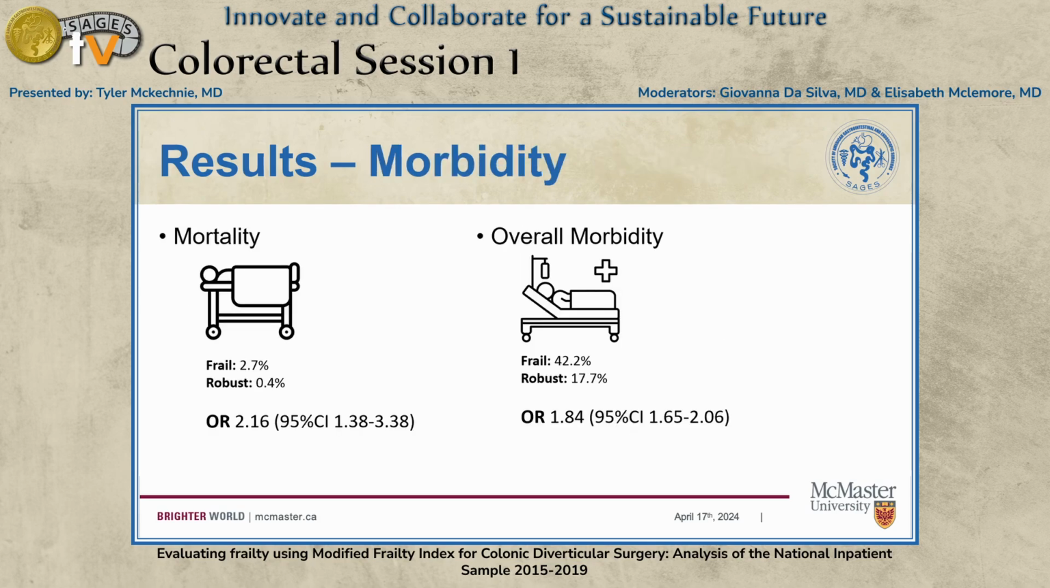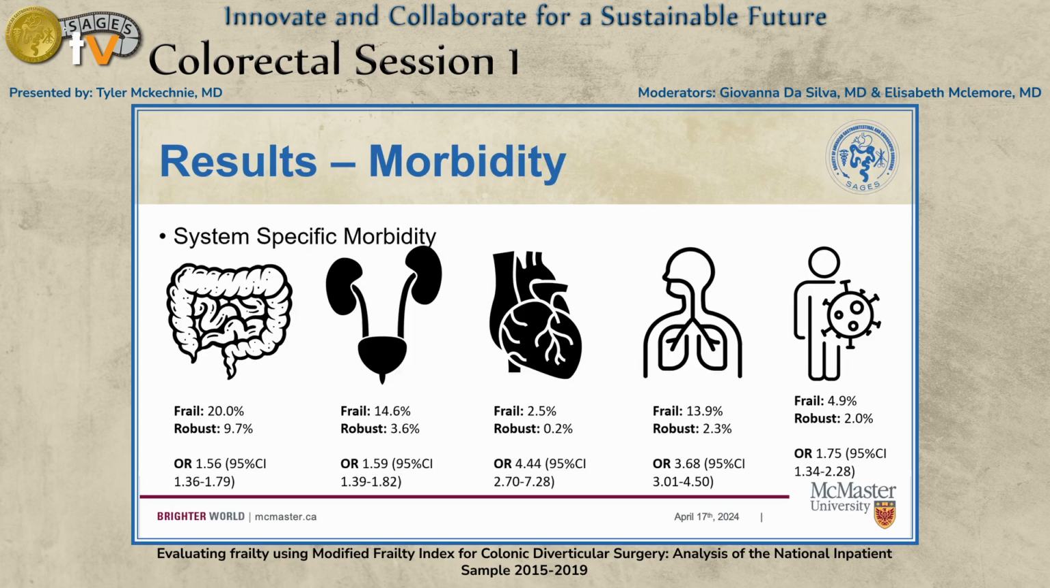As you can see, mortality for in-hospital postoperative care was low in both groups, and on adjusted analyses, there was 116% increased odds of postoperative mortality in the frail group. Similarly, overall postoperative morbidity was significantly elevated in the frail group with an odds ratio of 1.84 and an absolute difference of approximately 25%. This was attributable to all system-specific complications, including gastrointestinal, genitourinary, cardiovascular, respiratory, and infectious complications, with frail patients having higher incidences of all of these outcomes, with odds ratios ranging from 1.5 to 4.5 and corresponding 95% confidence intervals excluding the line of no effect.